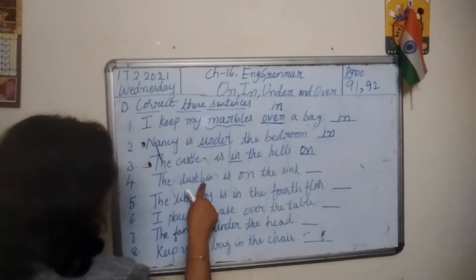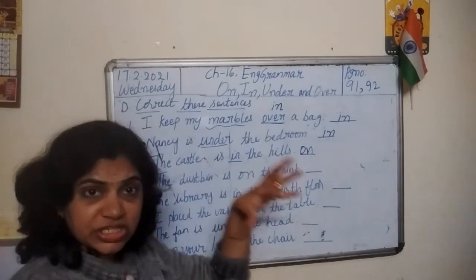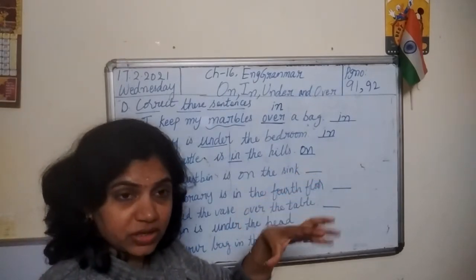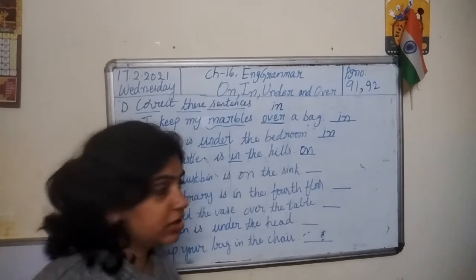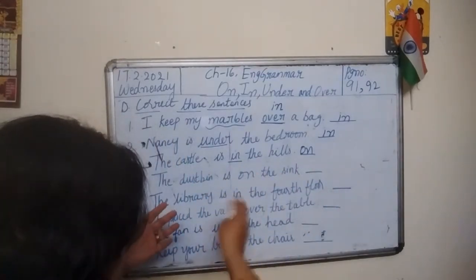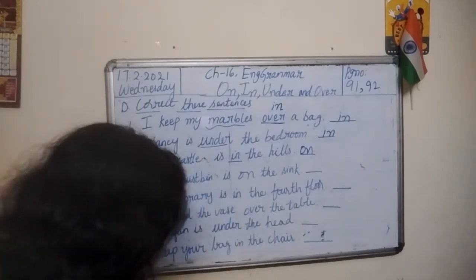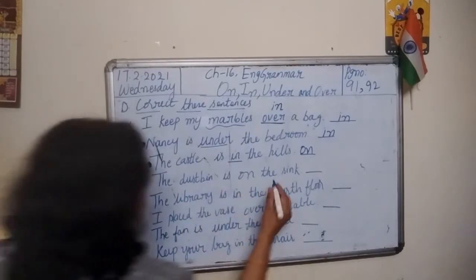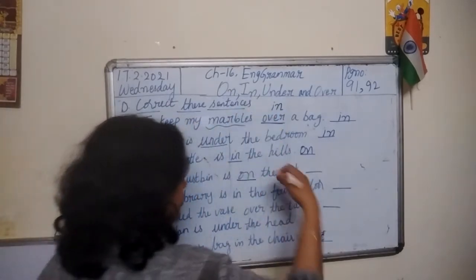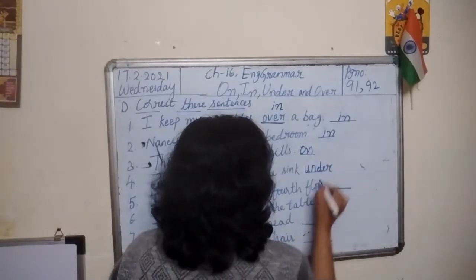Fourth one. The dustbin is on the sink? No. Where usually mom puts dustbin? She puts it under the sink. Right? So if this is the sink where she's washing the vessels, then dustbin will be down here. The dustbin is under the sink. So it is not on the sink. We put it under the sink. Right here, U-N-D-E-R, under.